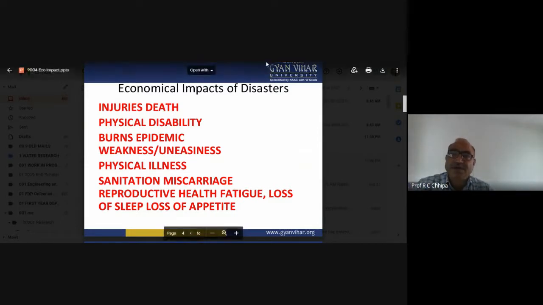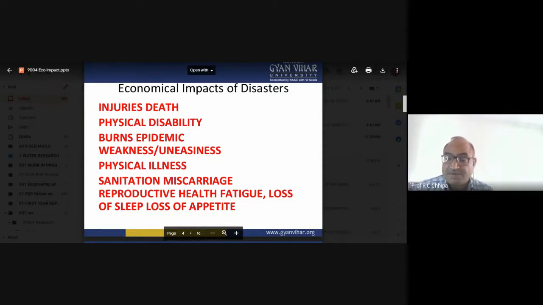Even they were buried under the earth because heavy water came down on the Kedarnath temple in Uttarakhand. So in 2013 the economy of that area, even the state, was disturbed, along with the infrastructure. Here the injuries, deaths, and physical disability are total.